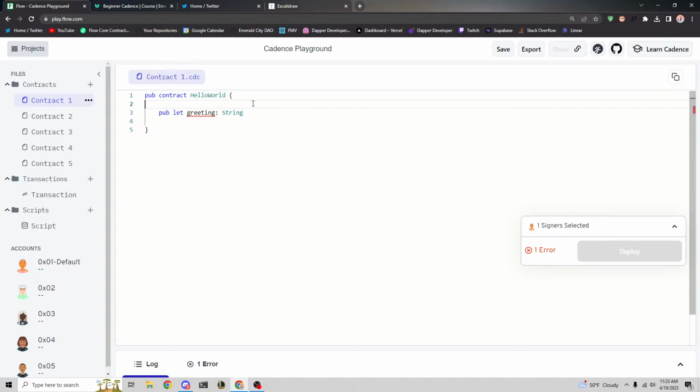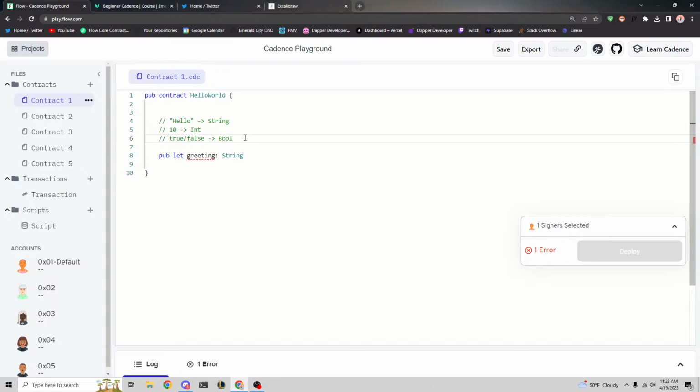So let's just type some code here. Let's say we have something like hello. Let me put this in comments. This is a string, because it's text. But if we have something like the number 10, this is actually an integer. Or if we have true or false, this is what we call a boolean, which in Cadence is just bool.